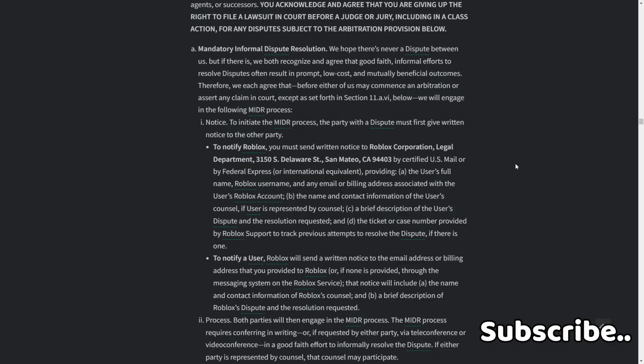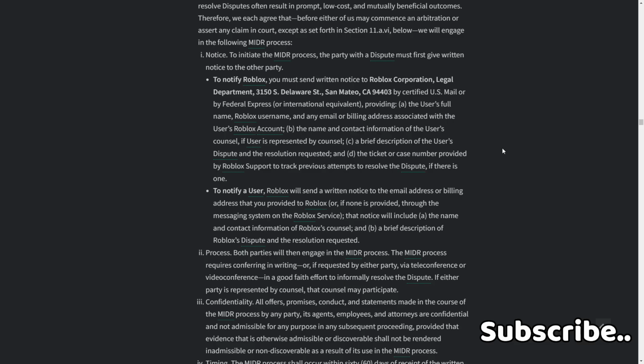And D, the ticket or case number provided by Roblox Support to track previous attempts to resolve the dispute, if there is one. To notify a user, Roblox will send a written notice to the email address or billing address that you provided to Roblox, or if none is provided, through the messaging system or Roblox service. That notice will include A, the name and contact information of Roblox's counsel, and B, a brief description of Roblox's dispute and the resolution requested.